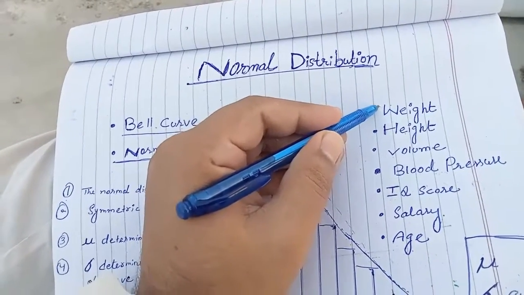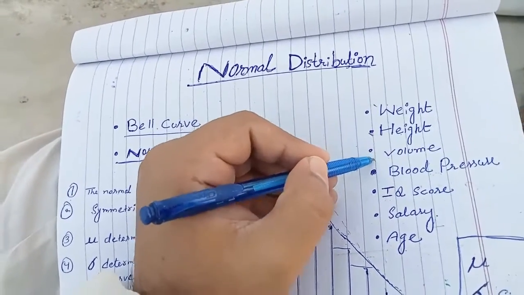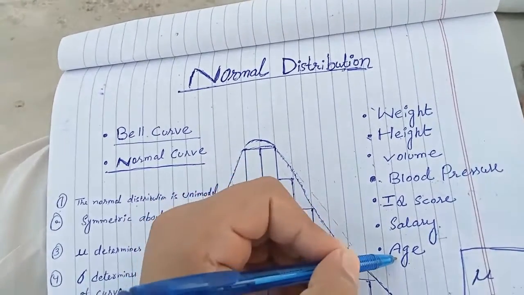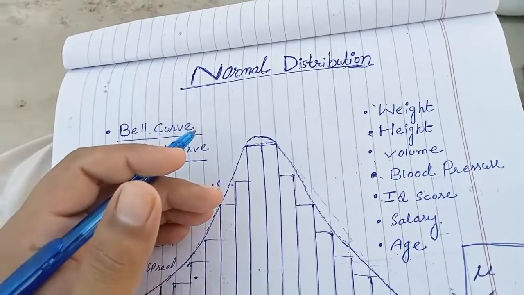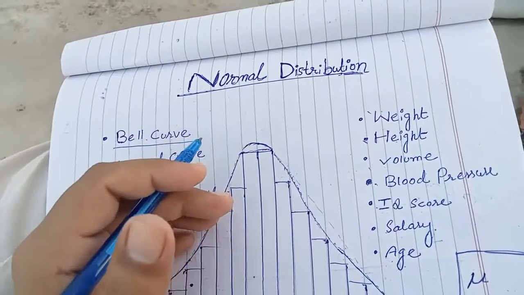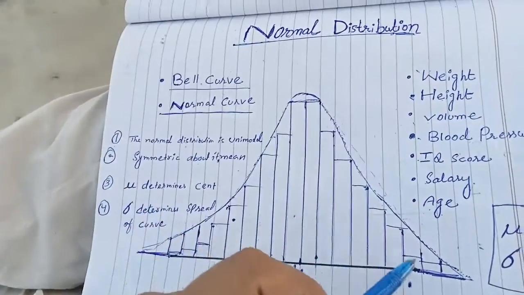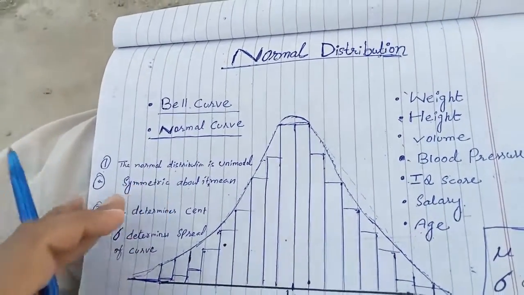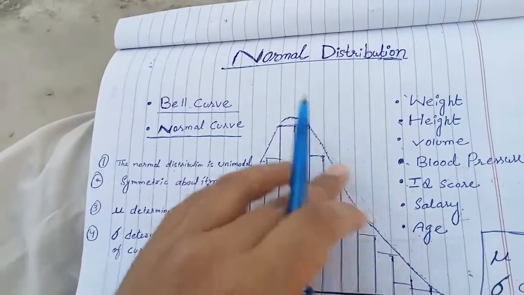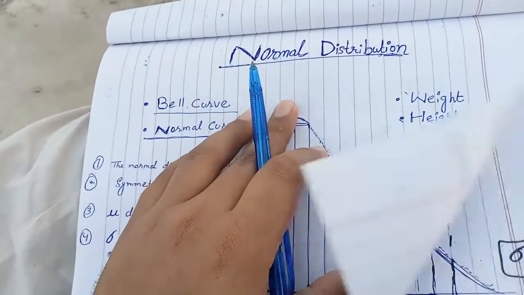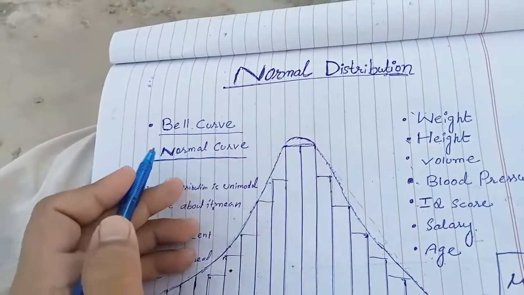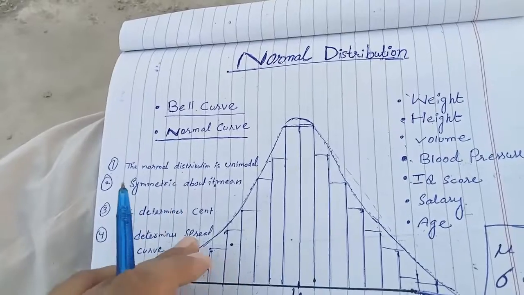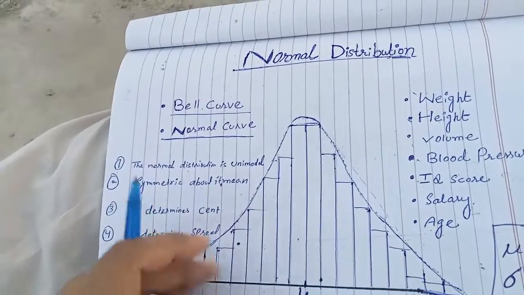Here you can see human weight, height, volume, blood pressure, IQ score, salary, age, and there are many more examples that follow this kind of distribution. It is also known as the bell curve because its shape looks like a bell. It is also known as the normal curve.